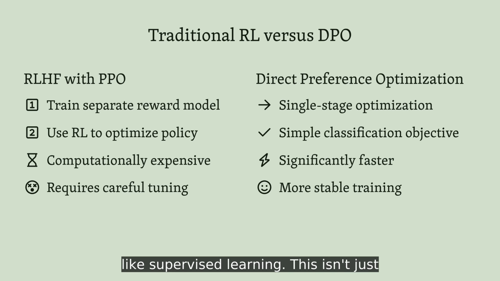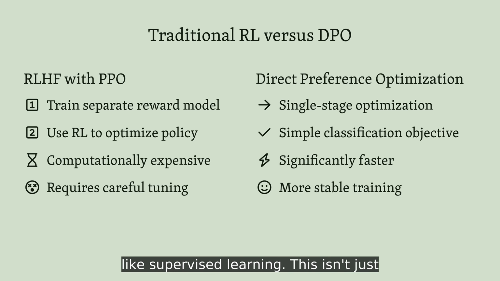The theoretical elegance of DPO stems from a key insight: multiple reward functions can produce identical preference distributions. Rather than trying to recover a specific reward function, DPO optimizes the policy to match the preference distribution directly, sidestepping the overspecification problem that plagues reward modeling and improving generalization across tasks.